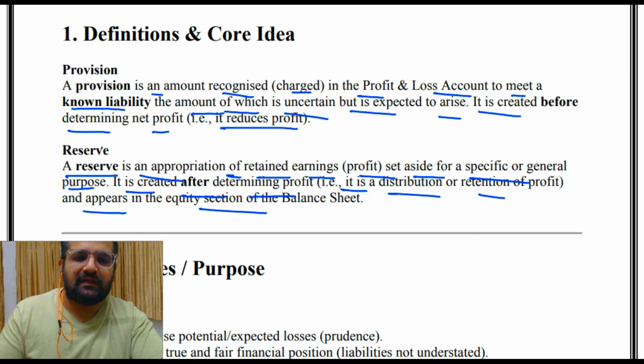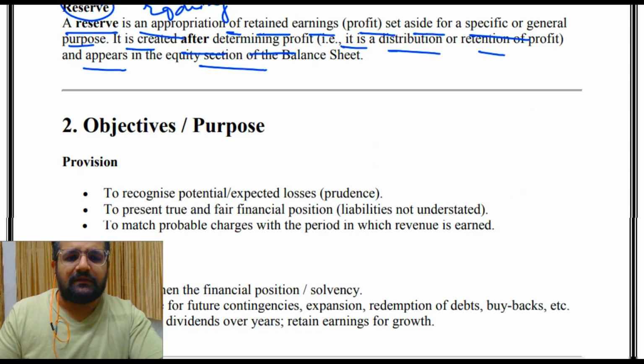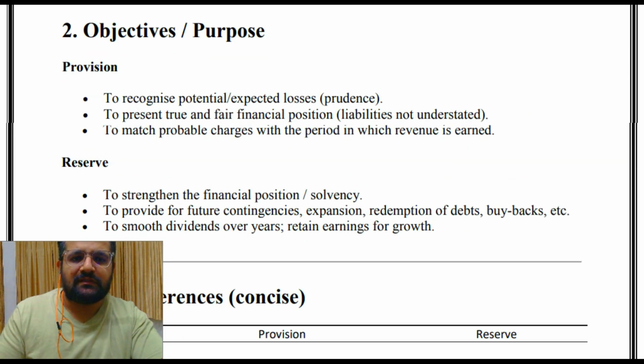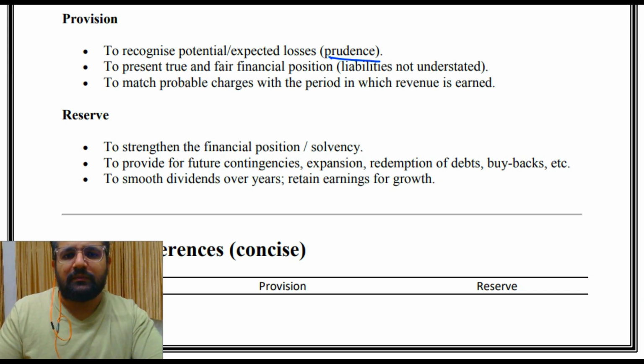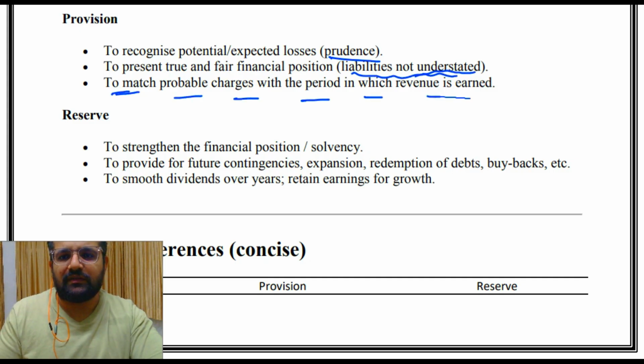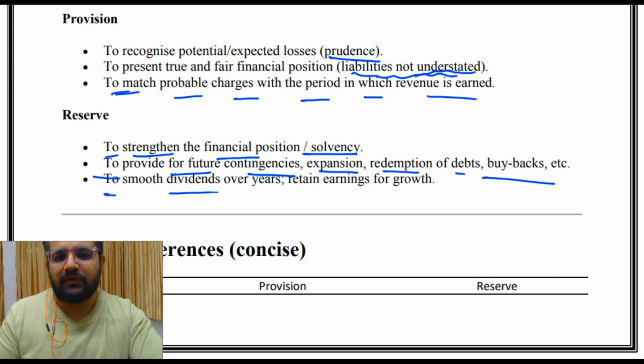Where is it represented? Equity section of the balance sheet. Reserve. Then objectives and purpose. So provision: to recognize potential expected losses. Prudence to represent true and fair financial position. Liability is not understated. To match probable charges with the period in which revenue is earned. Reserve: to strengthen the financial position. Solvency. To provide for future contingencies, expansion, redemption of debts, buybacks, etc. To smooth dividends over years, retaining earning for growth.